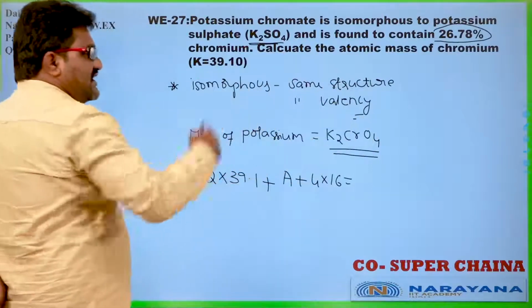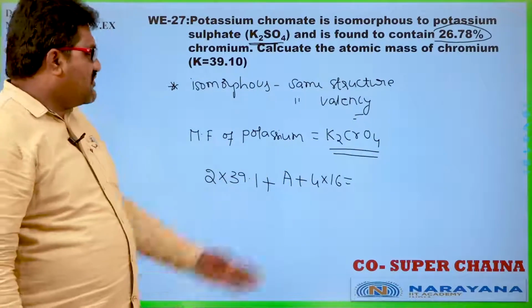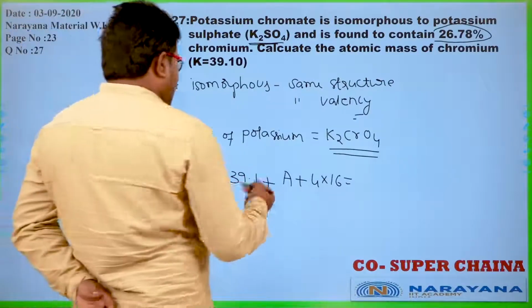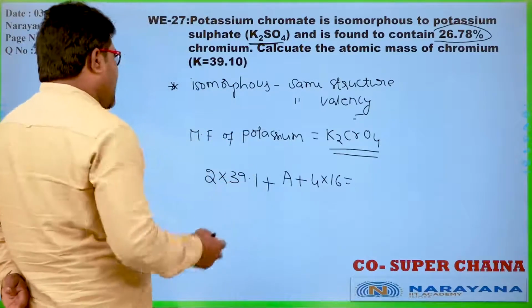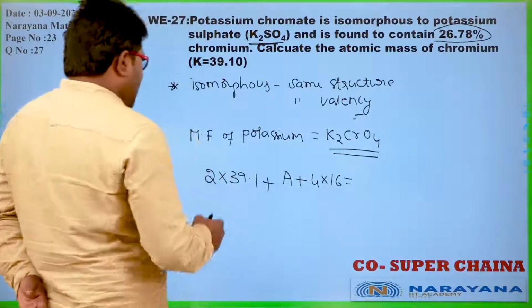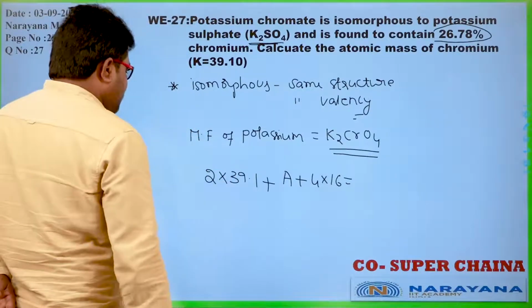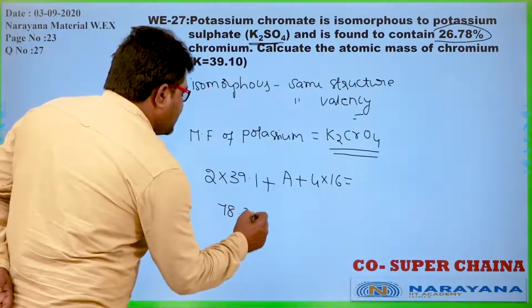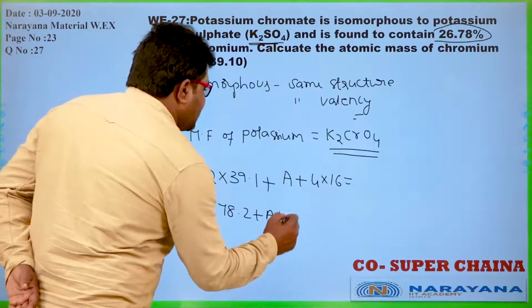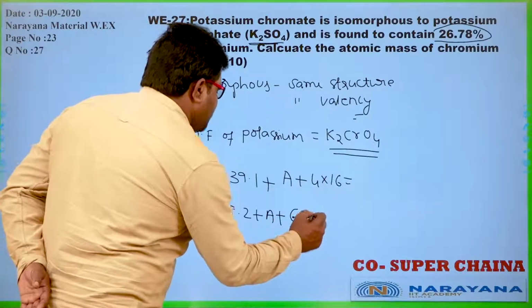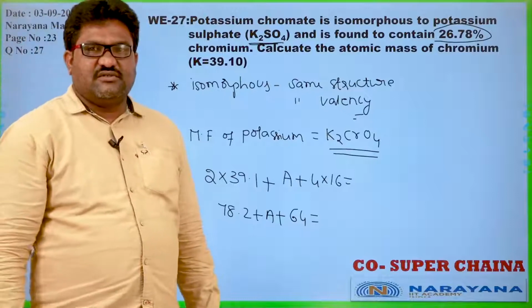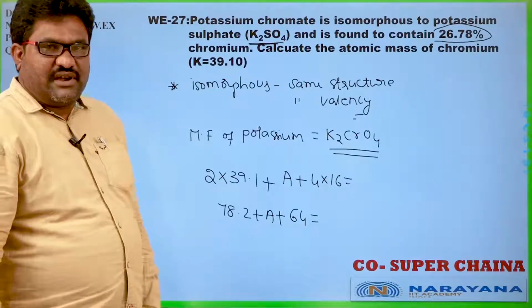Molecular weight of total K2CrO4, but we don't know the mass of chromium and we have to calculate it. Now, by taking this 2 into 39.1 means that is 78.2 plus A plus 64. That is equal to how much? That is equal to 142.2 plus A.